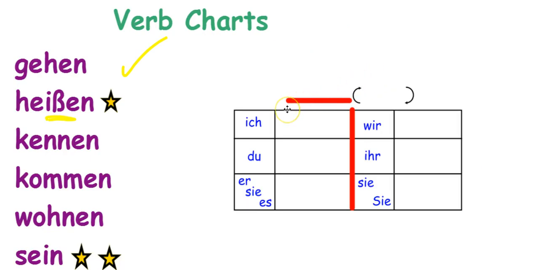So how would you do this with the following verbs? We just did gehen. Heißen's a little tricky because it has an S set, and sein, one of the most important verbs, is completely irregular, so it's going to follow a different pattern. So let's go through and see if you can conjugate the following verbs.